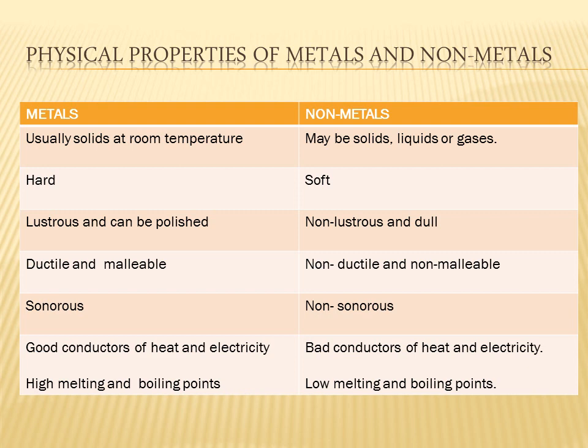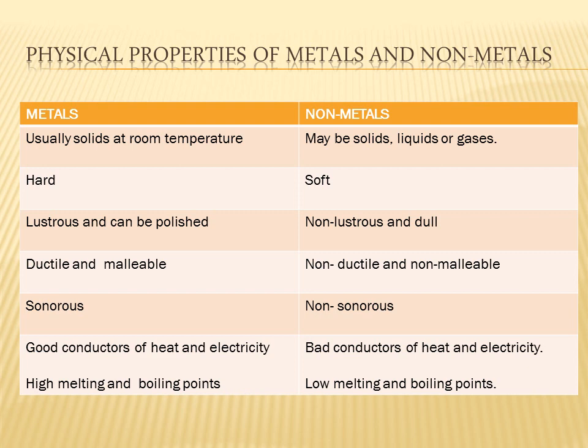Non-metals may be solids, liquids or gases at room temperature. We have solid non-metals like carbon, phosphorus, sulfur, iodine, etc. And only one non-metal exists in the liquid state, that is bromine. Bromine is a liquid non-metal. And of course we have gaseous non-metals like hydrogen, oxygen, nitrogen, chlorine, fluorine, etc. Then the second property is metals are hard.